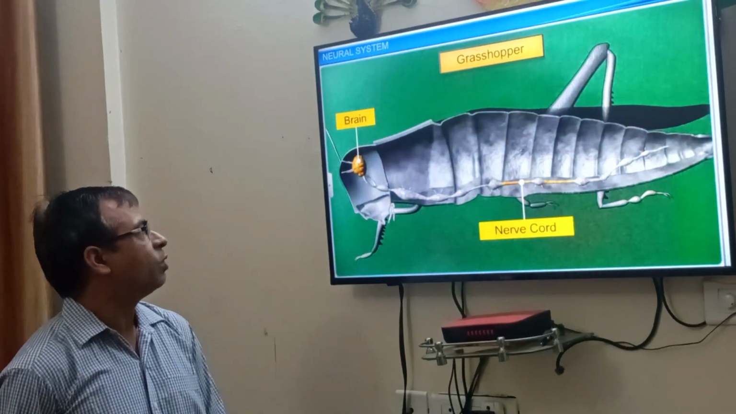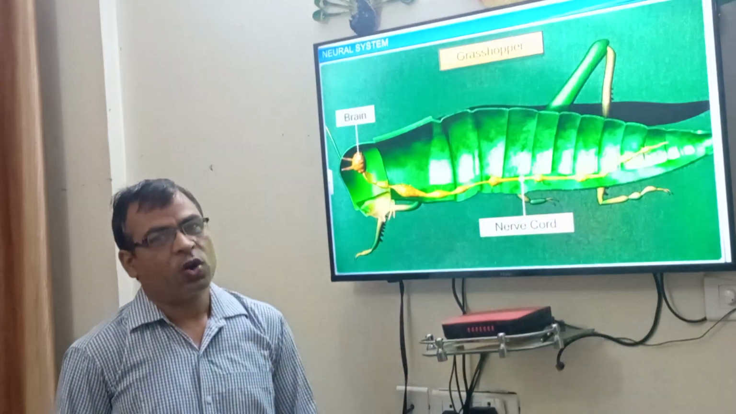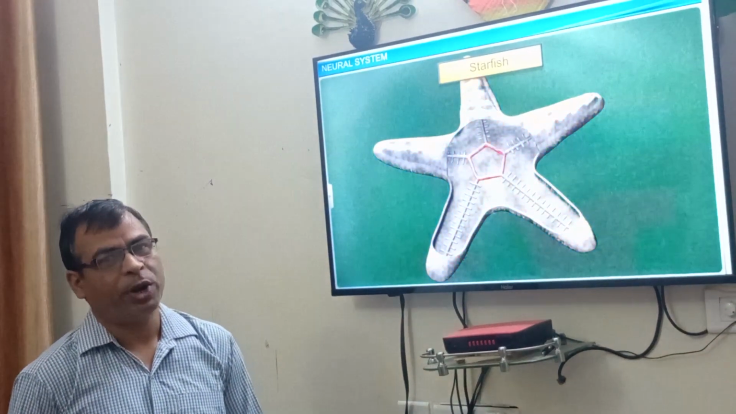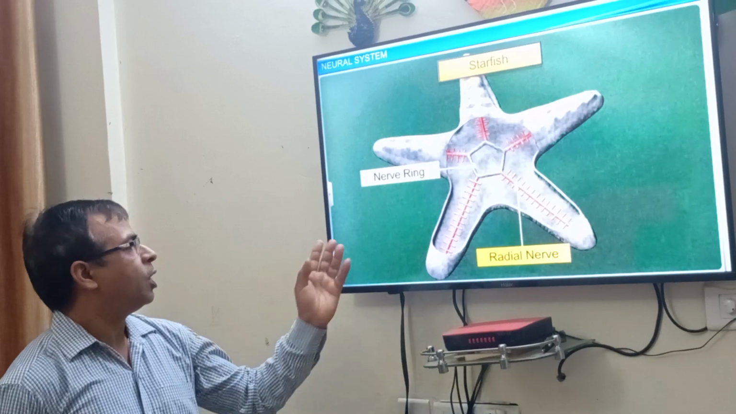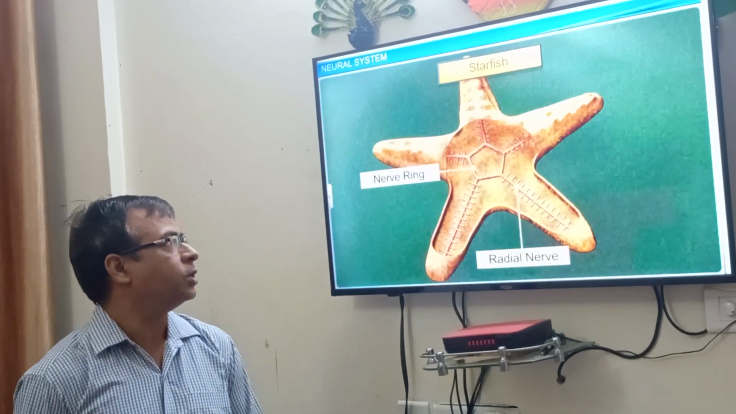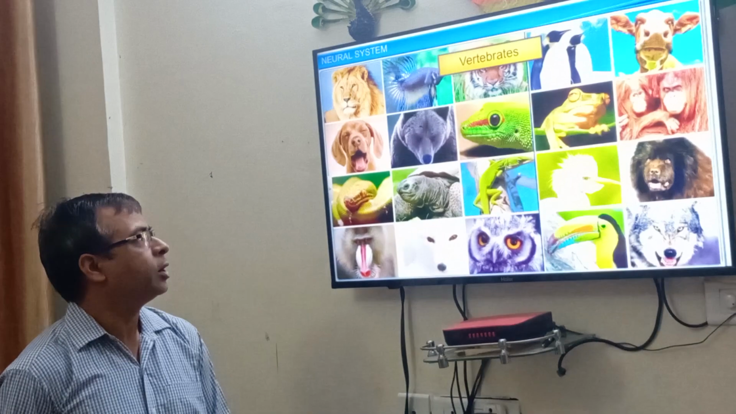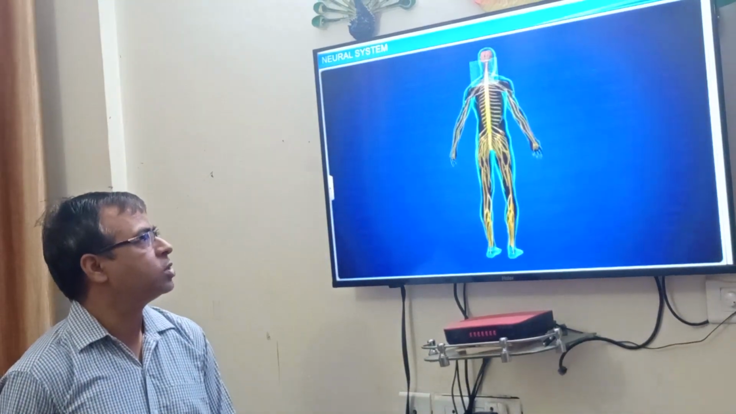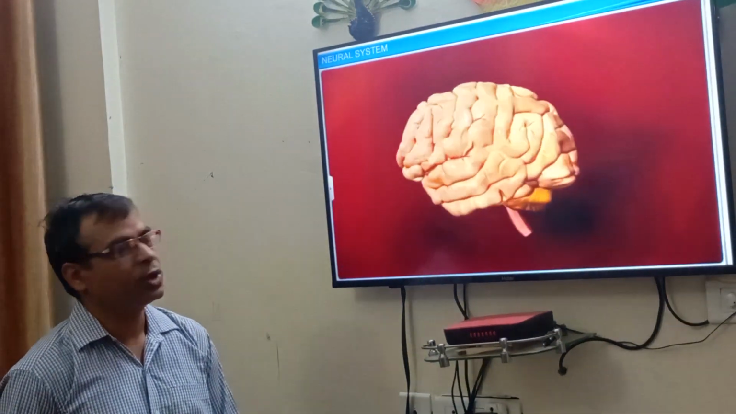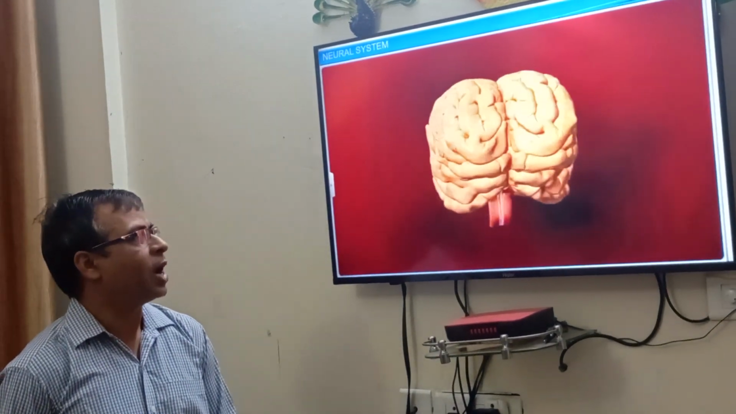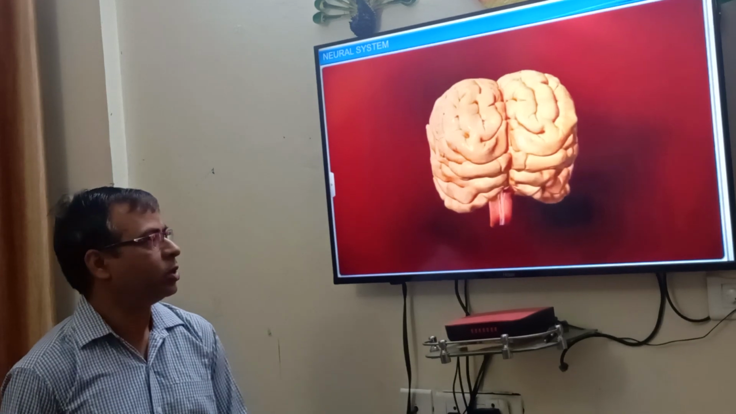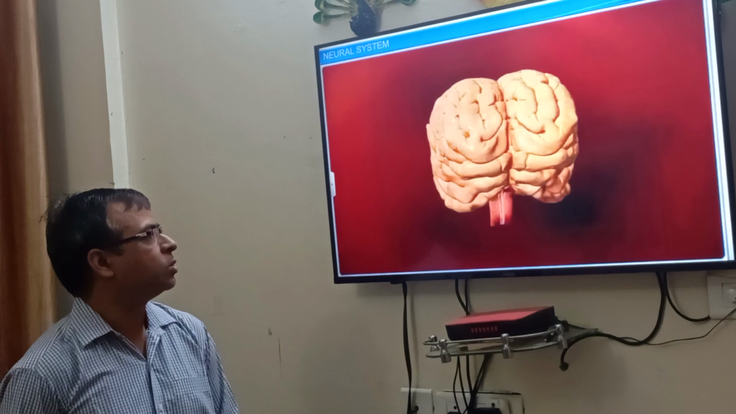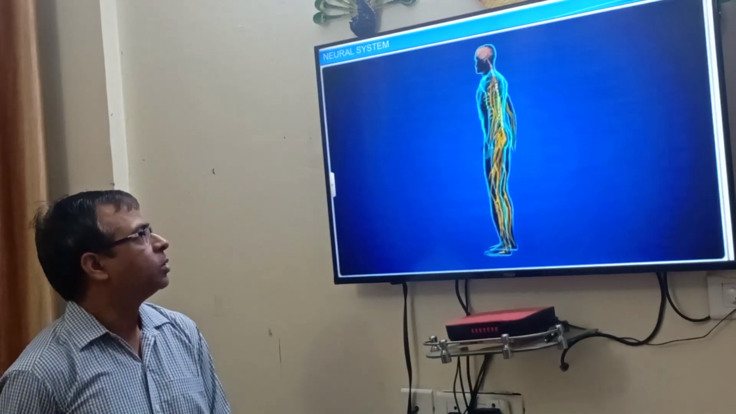And this is the grasshopper. Insects have more organized neural systems. The starfish does not have a brain, but it has nerve rings and radial nerves. This is the characteristic of starfish. Vertebrates have more advanced neural systems, in which primates, mainly human beings, have a very complex and advanced brain and neural system. This is the human brain in these diagrams. This is more complex and advanced.